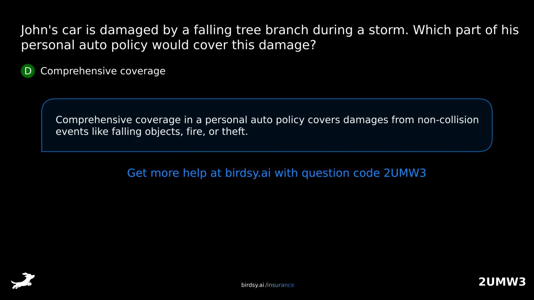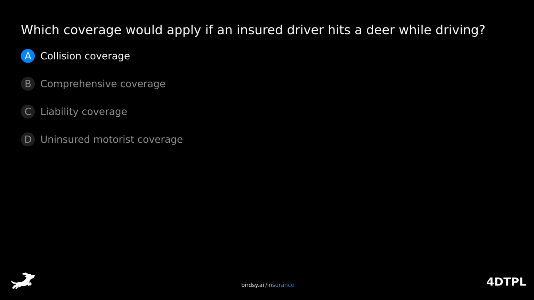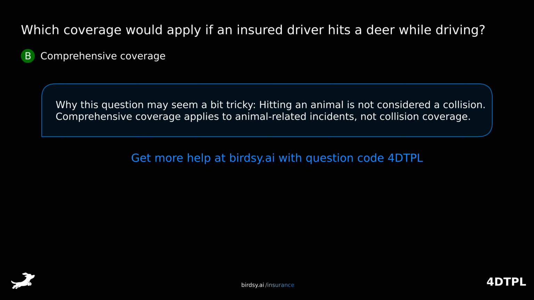Which coverage would apply if an insured driver hits a deer while driving? Is it A, collision coverage, B, comprehensive coverage, C, liability coverage, or D, uninsured motorist coverage? The answer is B, comprehensive coverage. While this question may seem a bit tricky, hitting an animal is not considered a collision. Comprehensive coverage applies to animal-related incidents, not collision coverage.